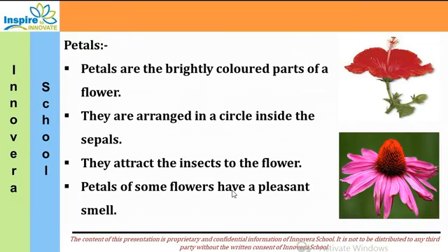Like if you see the rose flower, how many petals does it have? It has more than 4 to 5. The hibiscus flower, red, yellow, white, there are many colors in hibiscus also. So this flower has at least 5 petals. Then daisy is there, lily, tulip, aster. All these flowers have different kinds of petals, different shapes, different colors, and the number is also different in them. And they are very bright and colorful.